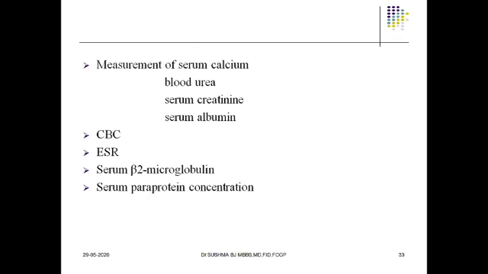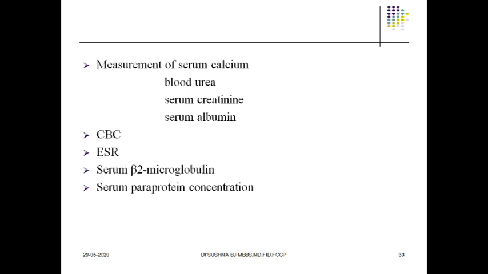Now coming to the other investigations, the supporting evidence for the diagnosis of multiple myeloma, you can measure serum calcium level and blood urea, because the patient may go into renal failure because of the excessive production of Bence-Jones proteins, which are going to obstruct the renal tubule, can damage the renal vasculature, and can damage the glomerular basement membrane. They can shoot up blood urea and serum creatinine levels, and the serum albumin level is going to be reduced.